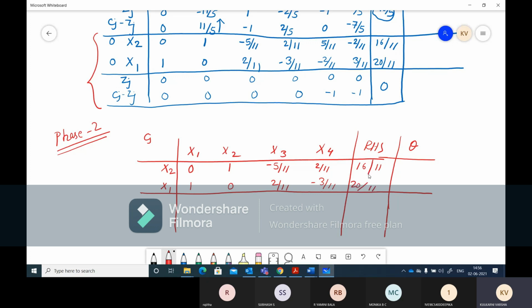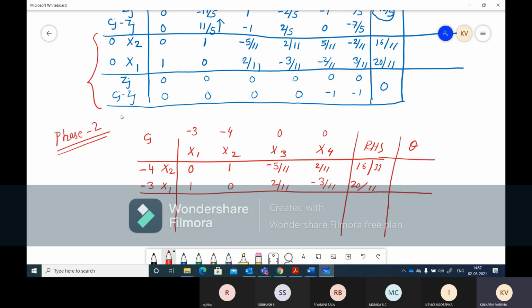So the same thing we just write. Now what is the difference in phase 2? The values for x1 and x2 will now be their actual coefficients. The actual coefficient of x1 is minus 3, and x2 is minus 4. So minus 3, minus 4, 0, 0.